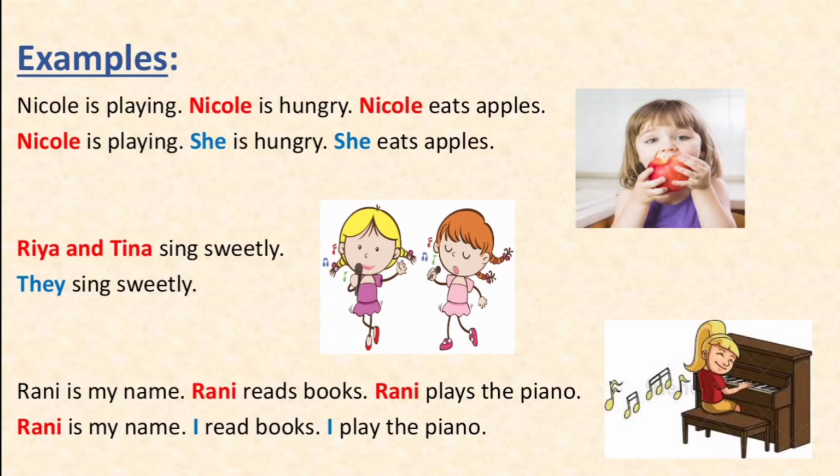That is, Rani is my name. I read books. I play the piano. In the second sentence, the noun, that is the name of the girl Rani, is replaced with the first person pronoun I. I hope you all have understood these examples.